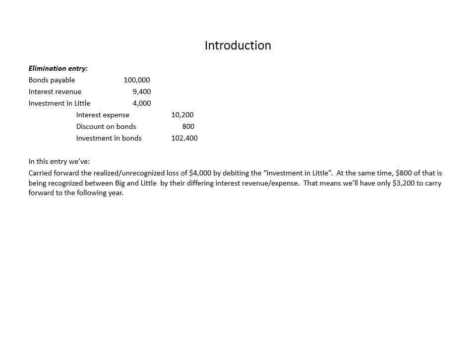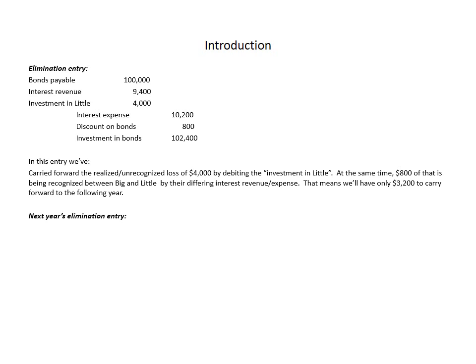And again, what we've done is we've carried forward the realized and unrecognized loss of $4,000 by debiting the investment in Little account. At the same time, $800 of that is being recognized between Big and Little by their differing interest revenue and interest expense. That means there's only $3,200 to carry forward to the following year. So again, we've got the same pattern going on: we carry forward the unrecognized portion and recognize part of it, leaving us with a little bit less to carry forward to the following year.